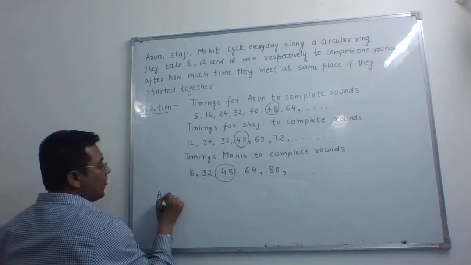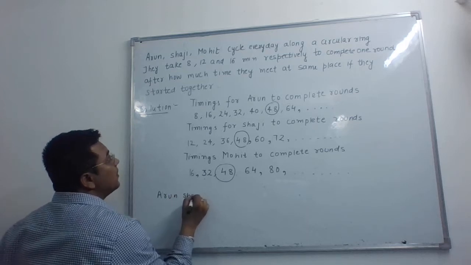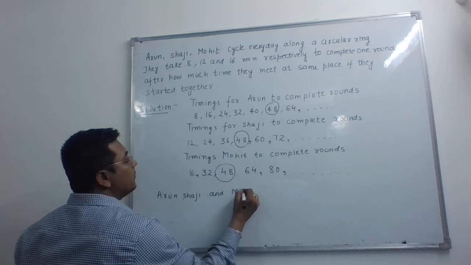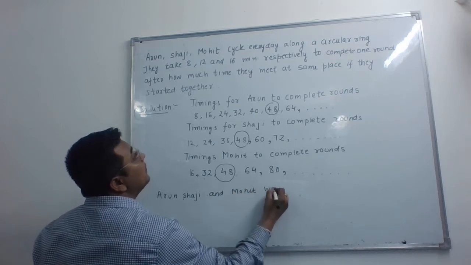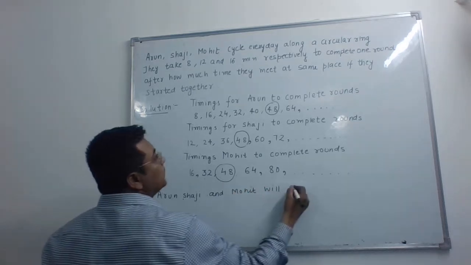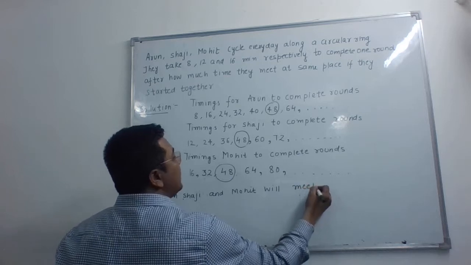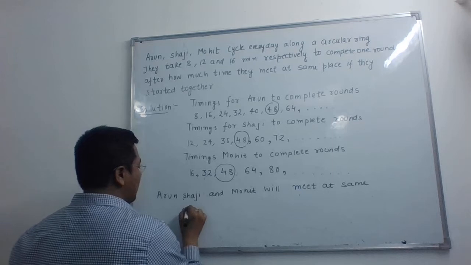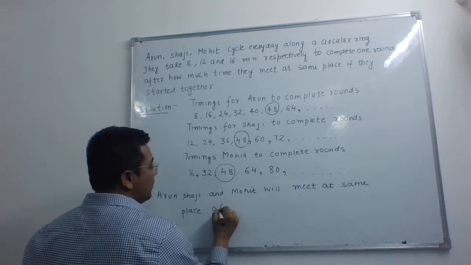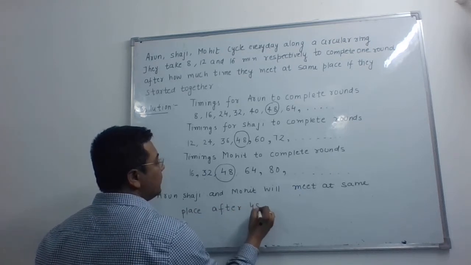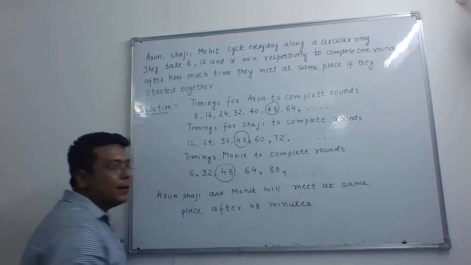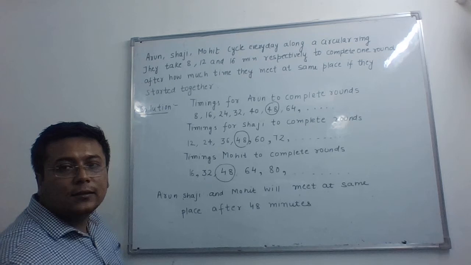So Arun, Shaji and Mohit will meet at the same place after 48 minutes. So 48 minutes is our final answer.